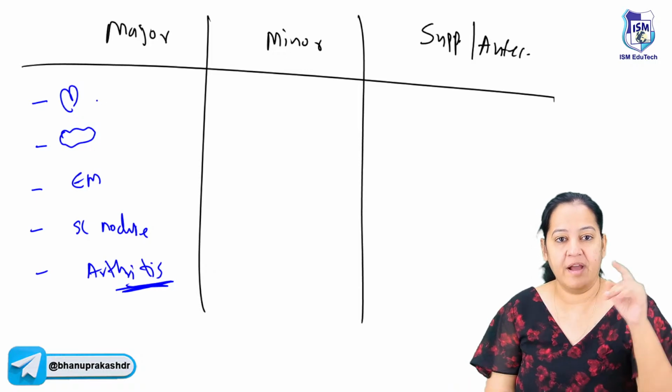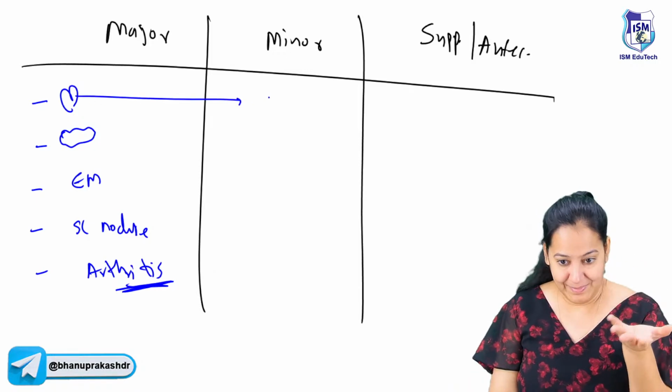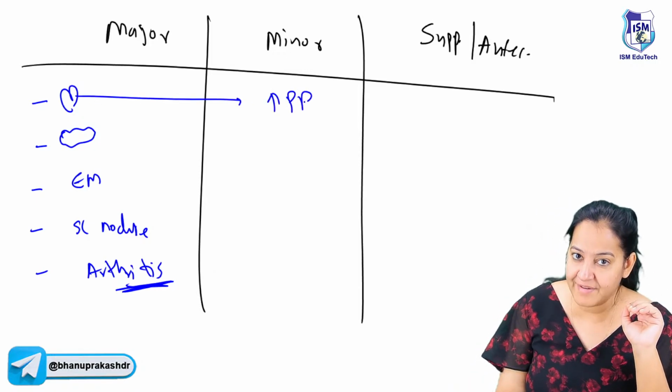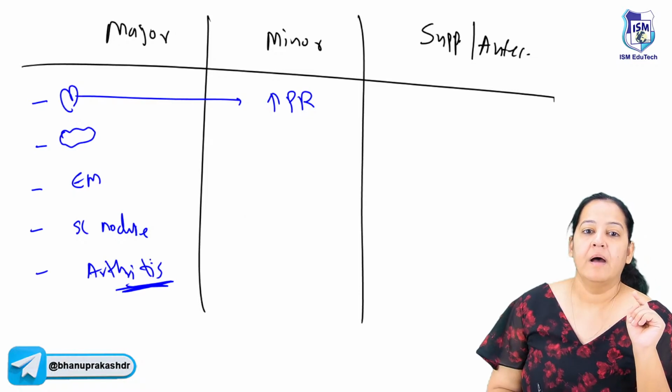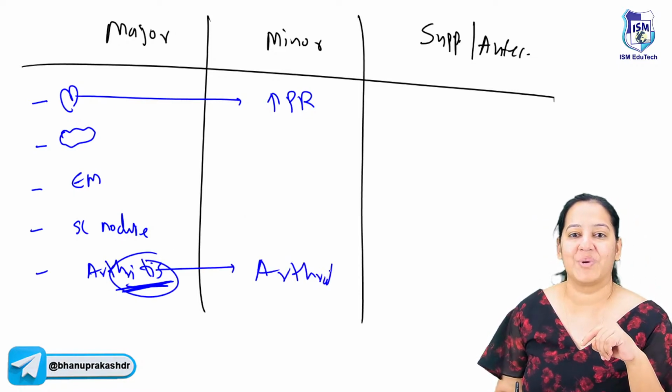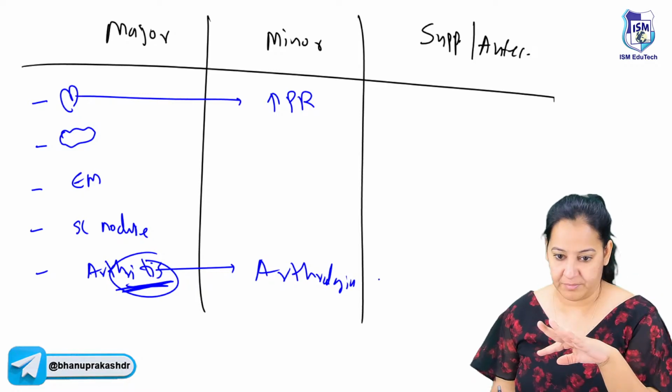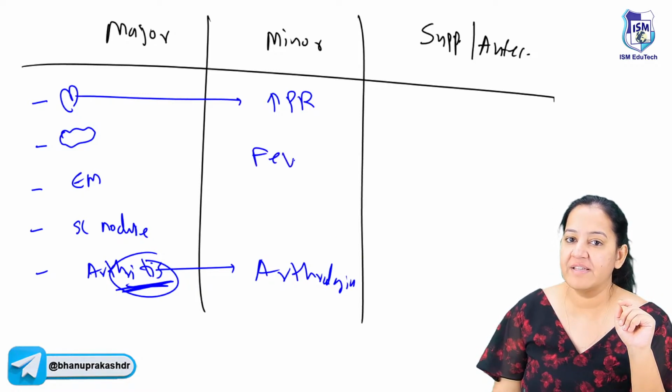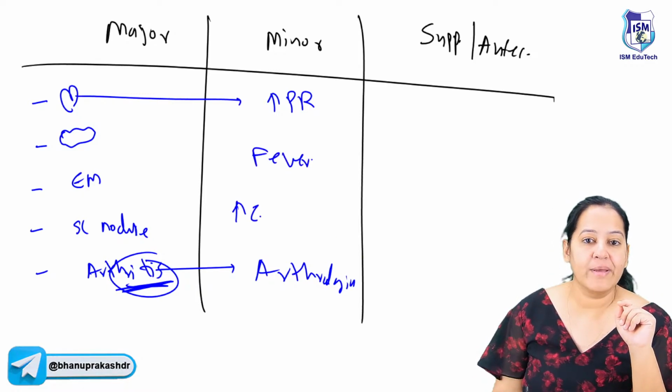What are the minor criteria? Whenever the heart is involved, it is major, carditis, but increased PR interval on ECG is minor. Arthritis is major, right? But arthralgia is minor. So 2 I am deriving from there only, and 2 I have to learn. Fever is a minor criterion, right? And increased ESR and increased CRP is minor.